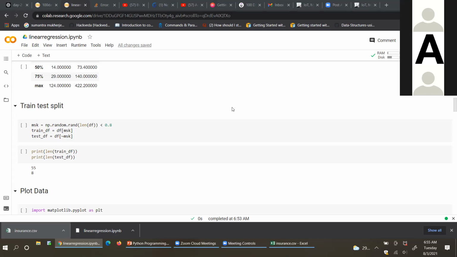Training set and test set means 55 rows out of 63 we will train on, and the remaining 8 out of 63 we will test whether it is giving the correct value or not. Do you understand what I said? 55 is your training data, on which you will train your linear regression algorithm, and 8 will be your test data on which you will test what results are coming. Now you scroll down.